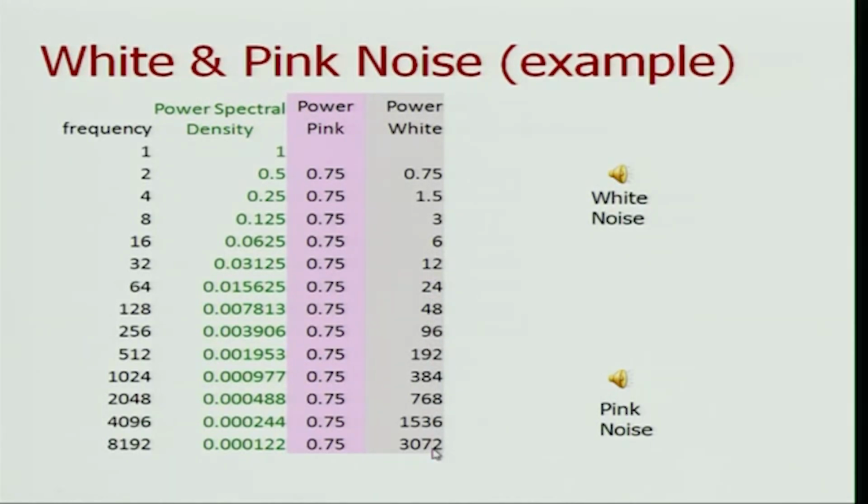So what that means is that in pink noise, the energy content per octave is the same, but in white noise the energy content per octave keeps on going up as you go up on the frequency scale.